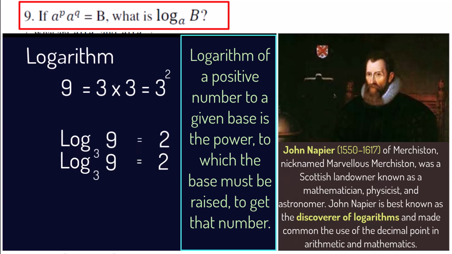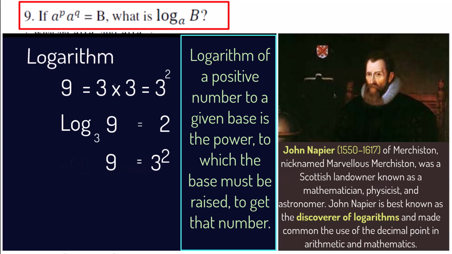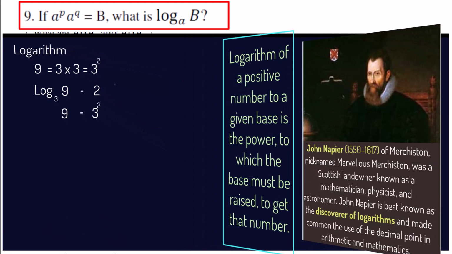Reversely, we can go back from the logarithmic form to its exponential form by raising the base 3 to the power 2. That is its log value. That being said, the given expression in the question here is a raised to p into a raised to q.